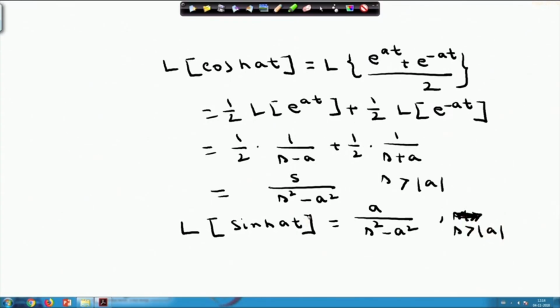So, please note that the Laplace transform of cos hyperbolic a t is s by s square minus a square, and the Laplace transform of sin hyperbolic a t is equal to a by s square minus a square. Thank you.